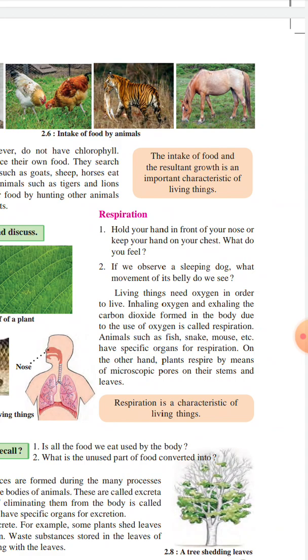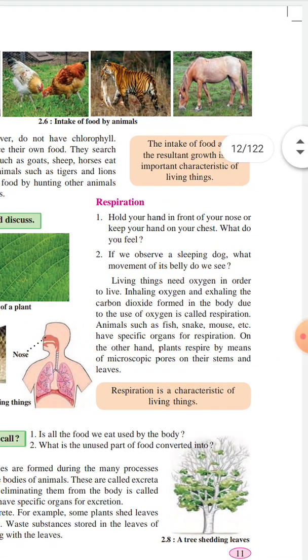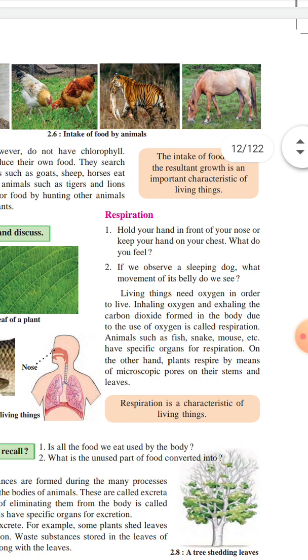And if we observe a sleeping dog, what movement of its belly do we see? When you observe a sleeping dog, movement of its belly occurs, up and down. In the same way, in the first activity, our heart also moves, and some noise we also hear.